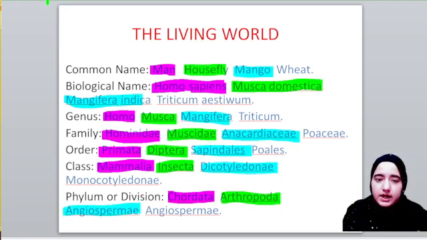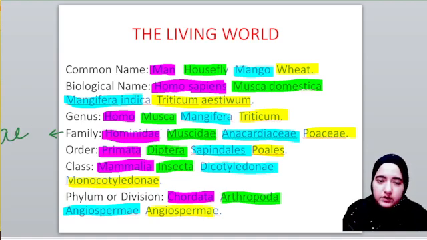Then finally we have wheat. Its biological name is Triticum aestivum, genus is Triticum, family is Poaceae, order is Poales, class is Monocotyledonae, and division is Angiospermae. Please remember, you will observe some common characteristics: in family we have the suffix AE common, right? Here we have Hominidae, Muscidae, Anacardiaceae, and Poaceae, all ending in AE.